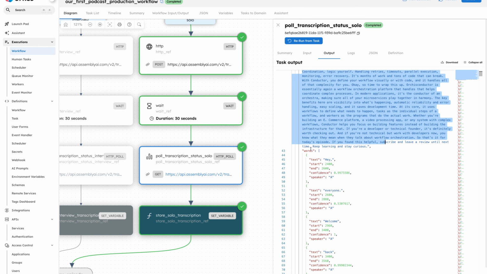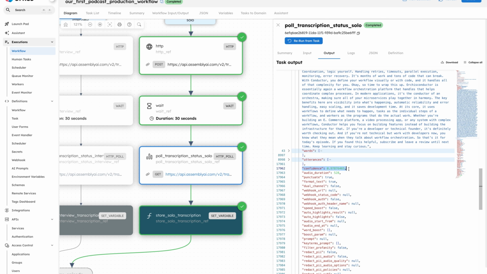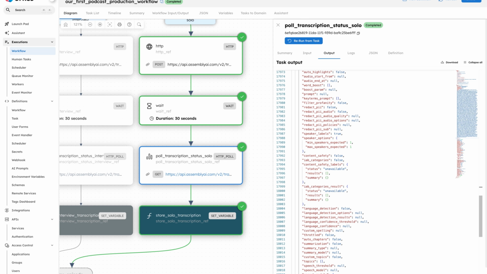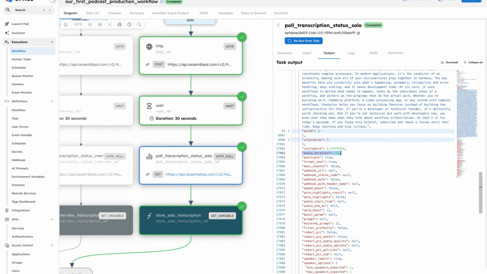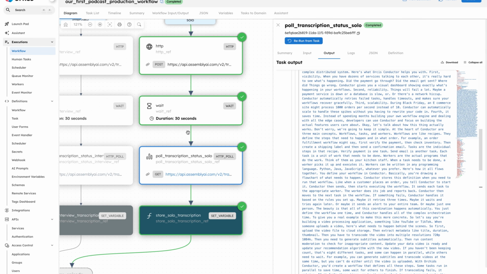I'm not interested in words or utterances. We see our confidence score, 0.9787. And we see the audio duration, again, 528. And there are even more things that it came back with. But to keep this simple, I am just interested in the audio duration and the confidence as well as the text. Okay.